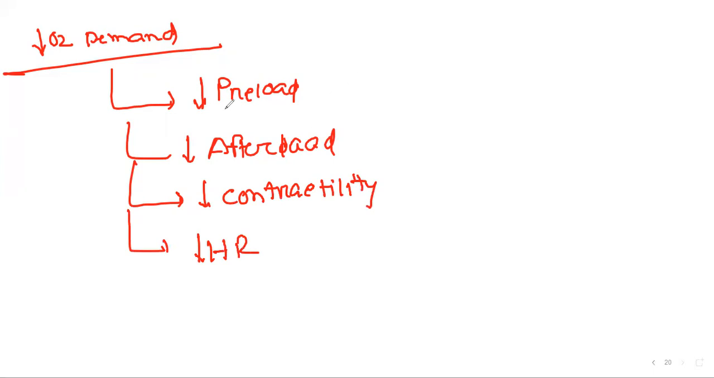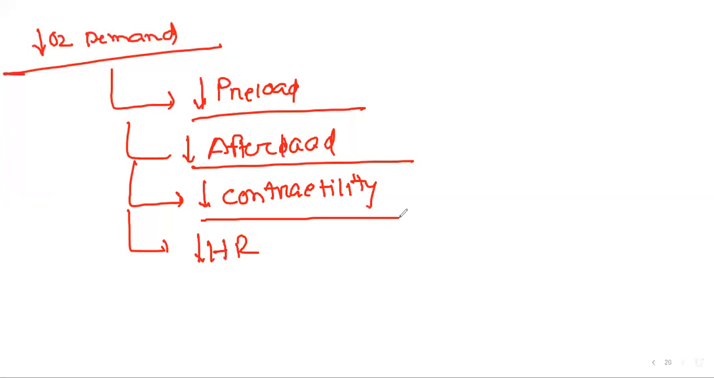If we reduce our preload, our oxygen demand will be reduced. If we reduce our afterload, our oxygen demand will be reduced. If we reduce our contractility, our oxygen demand will be reduced. If we reduce our heart rate, our oxygen demand of the heart will be reduced. So what will be the main management? We can see, in action, to increase oxygen supply,